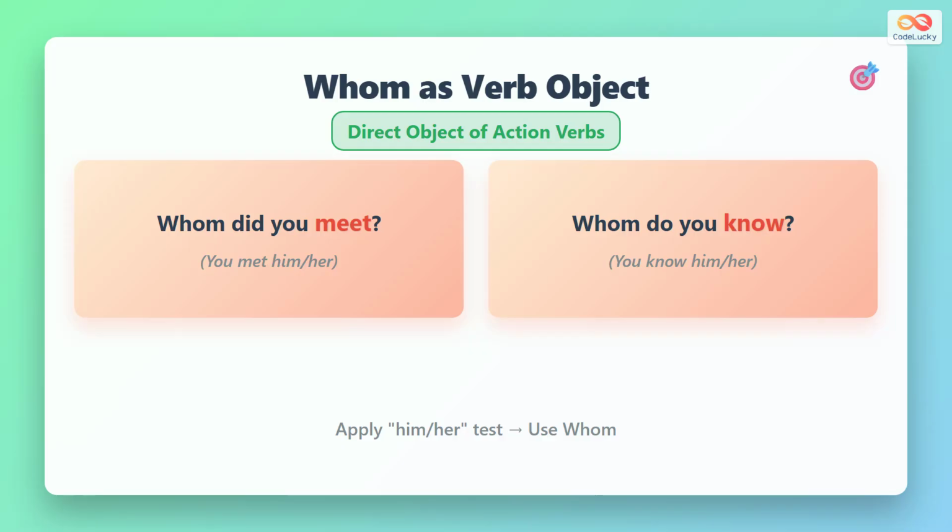Whom is used as the object of action verbs. For example, in the sentence, whom did you meet, the word whom is the direct object receiving the action of meeting. Use the him or her test to confirm.